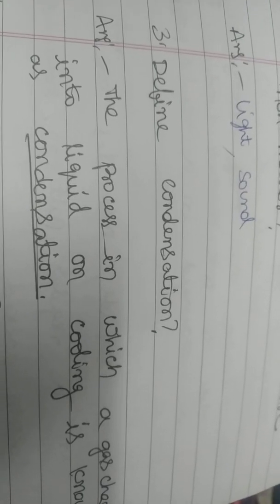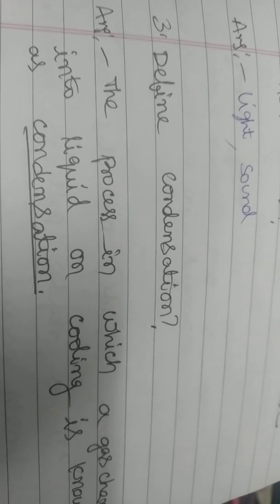What is matter? Anything that occupies space and has mass is known as matter. Second question: name two things that are non-matter. Light, sound. Define condensation: the process in which a gas changes into liquid on cooling is known as condensation.